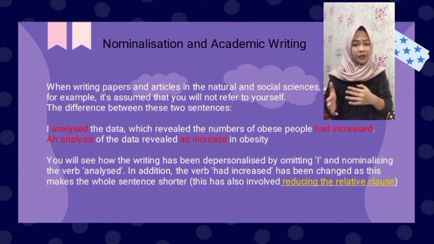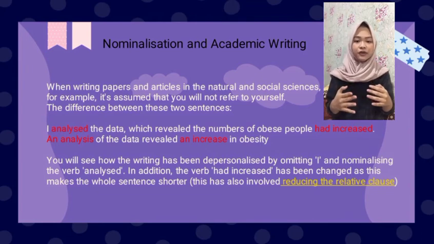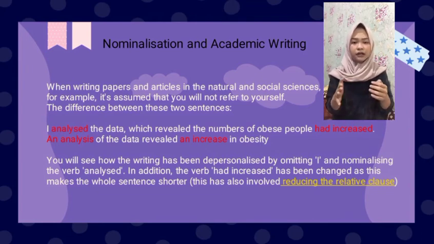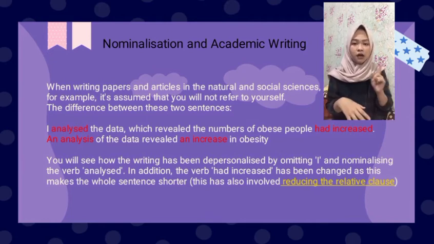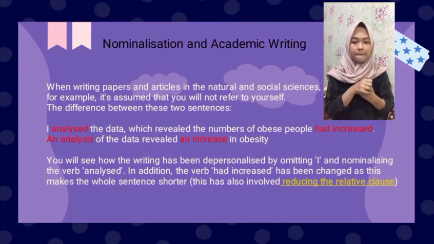When writing papers and articles in the natural and social sciences, for example, it's assumed that you will not refer to yourself. For another example, take a look at the difference between these two sentences. The first sentence is, I analyzed the data which revealed that the numbers of obese people had increased.